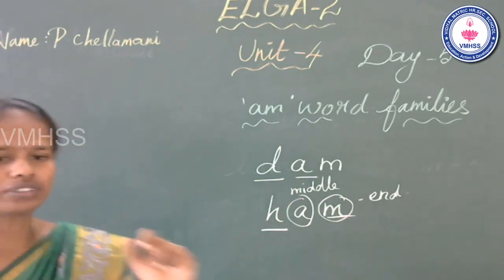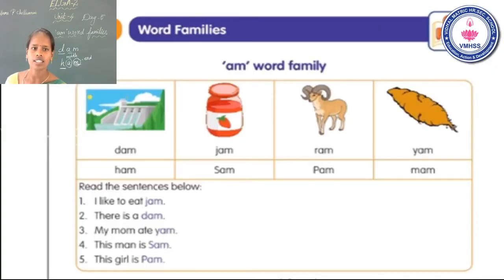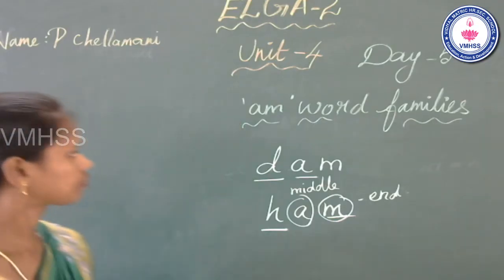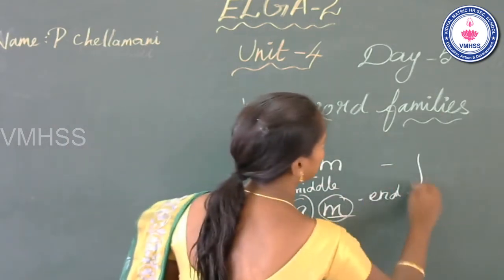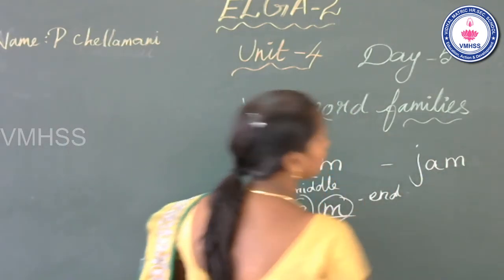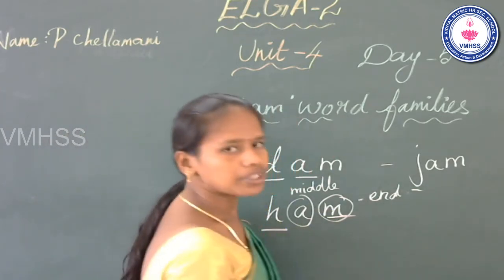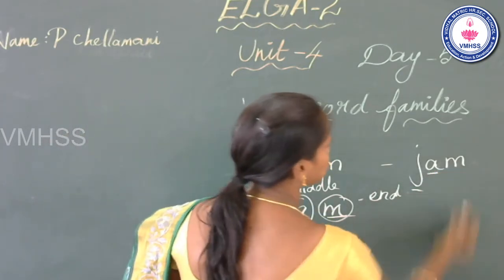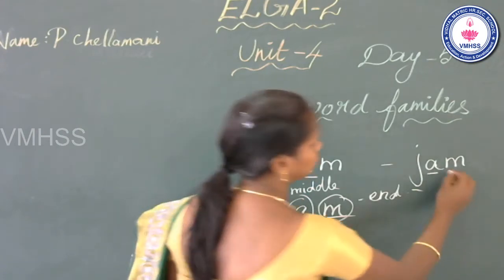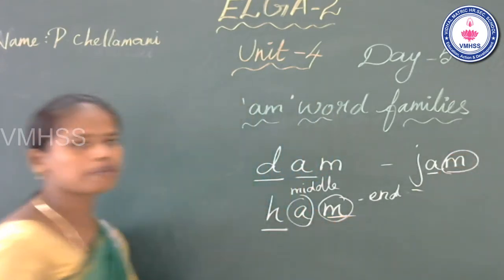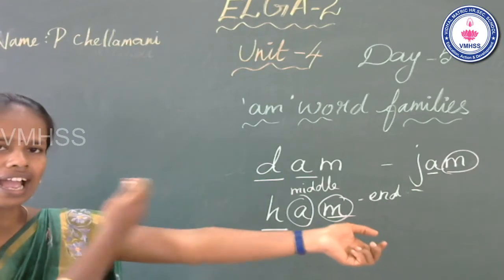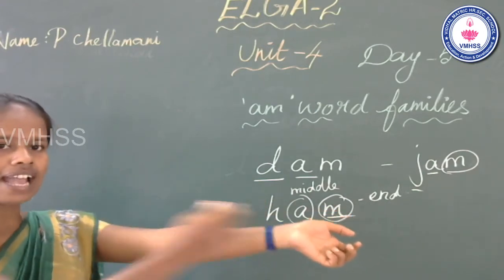Okay. Second one. See the slide. See the second picture. What is this? Jam. What is this? Jam. Now look at the board. Next one. Jam. What is the beginning sound? J. Middle, A. N, M. Okay, use your arm.